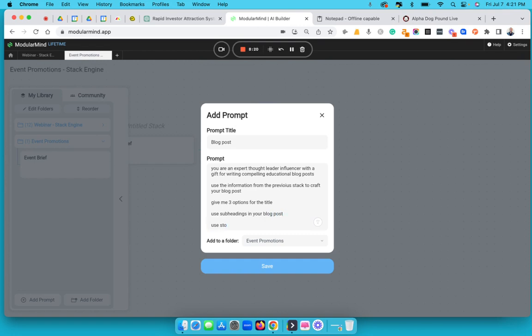Use stories to add more detail in the post. What else can we use? Use bullet points as necessary.